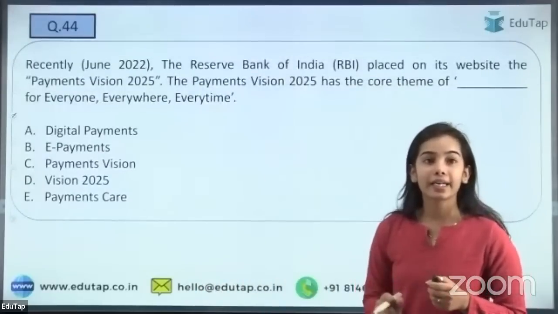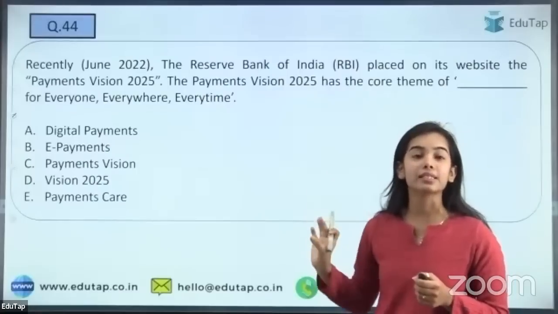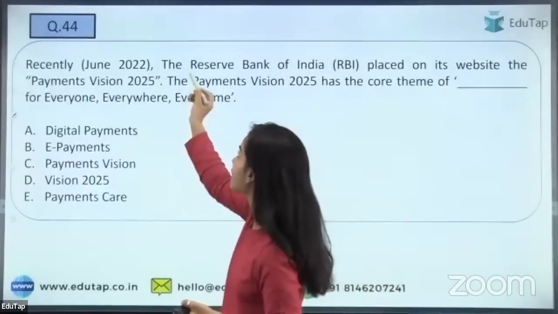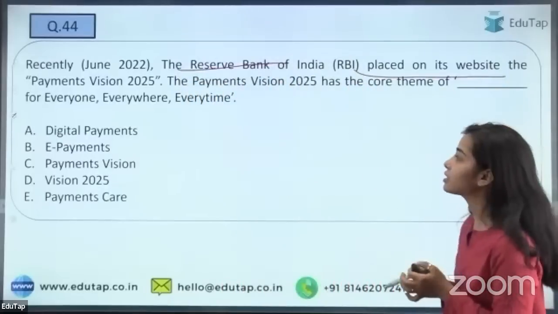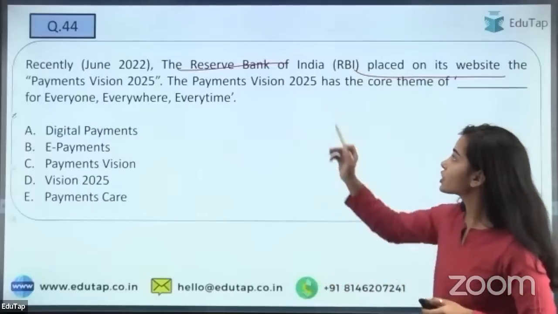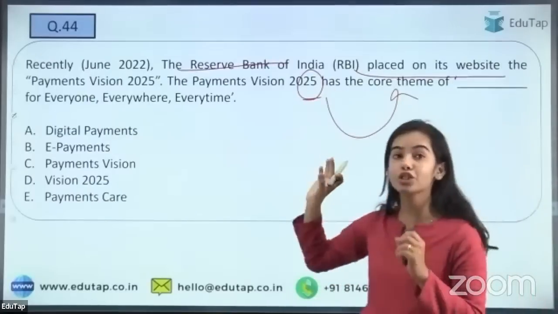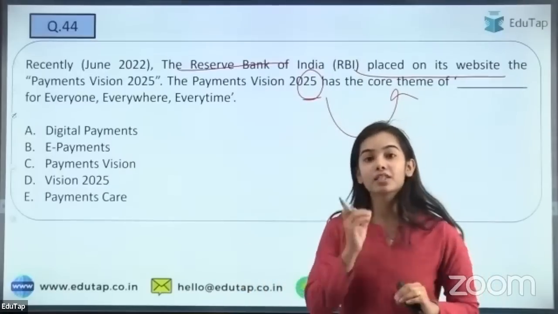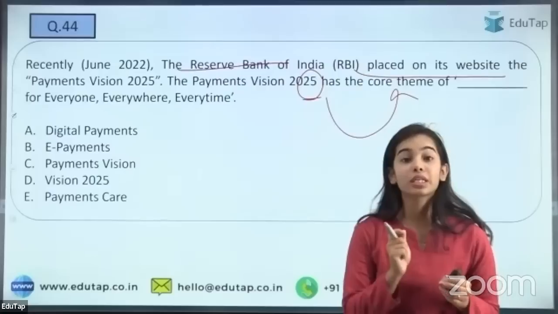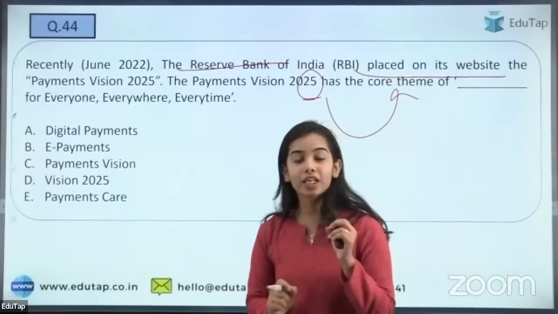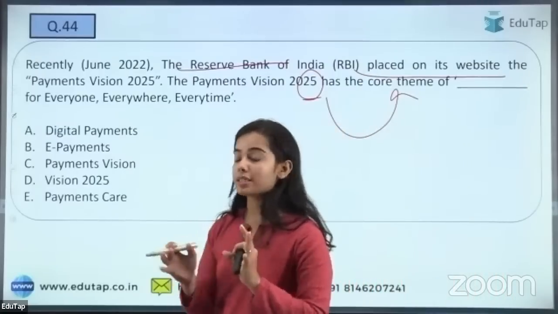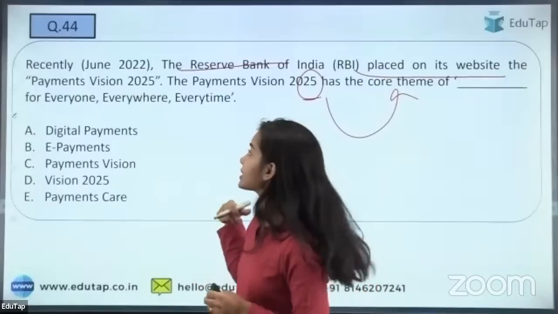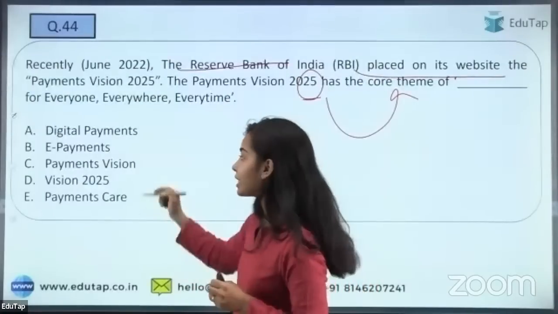So the next question is regarding something very recent, this notification came just yesterday, and this is regarding the Reserve Bank of India placing on its website the Payments Vision 2025. The Payments Vision 2025 has the core theme of dash for everyone, everywhere and every time. So which of the following is the correct answer for this one? This is the notification that was released yesterday only, and I'm getting the answer A. Nirmal has said B. So which is the right answer, A or B? Okay, a student has also said A. Jyoti has said B. Nilesh has also said B, and the right answer is B.